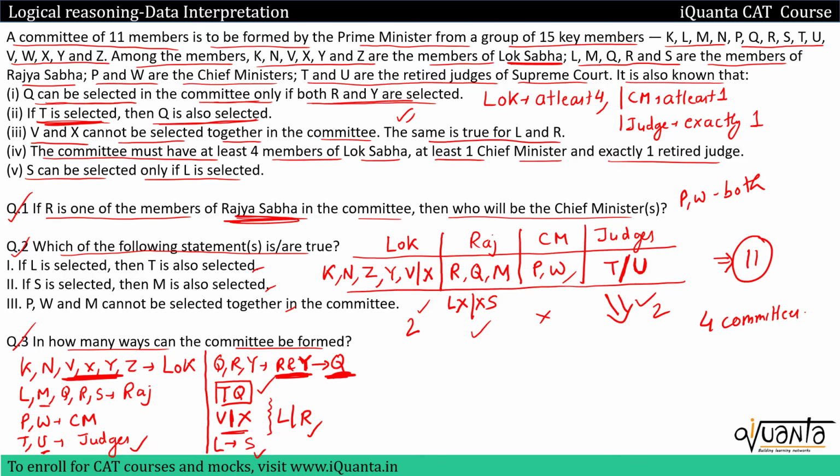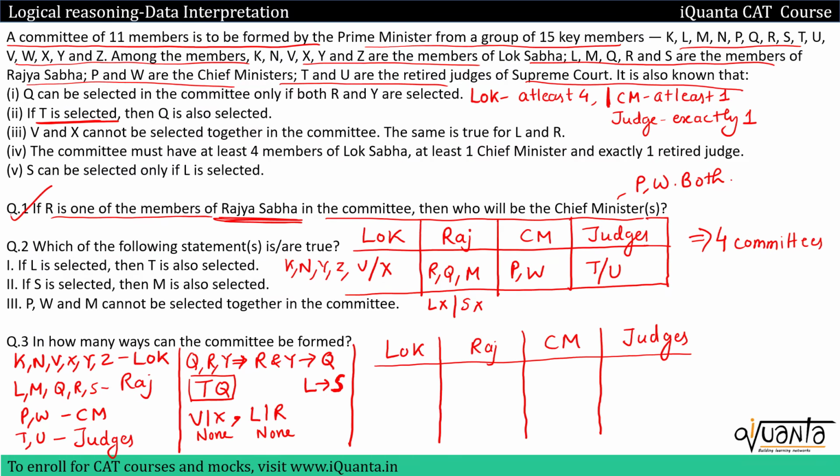So now I'll not be putting R in Rajya Sabha. Instead of that, I'll put L in Rajya Sabha because earlier L was not in the Rajya Sabha. So let us make a case in which L is included in Rajya Sabha. Now I can always include both the CMs because they do not have any conflict. So P and W will be included. We have 2 members. We need 9 more. Judges, because I can only have one judge. T and U are judges, so let me have T or U. I'll check whether judge T is possible or judge U is possible.